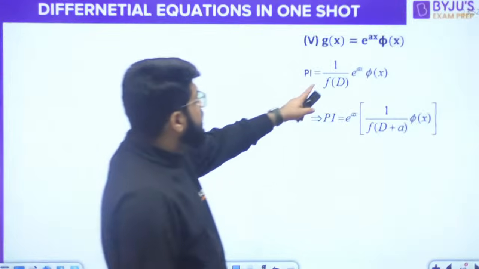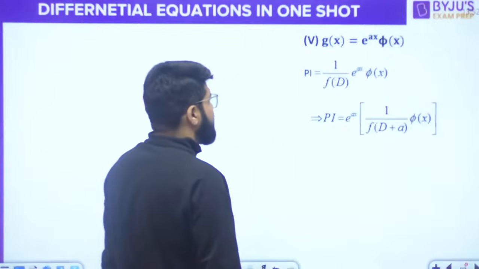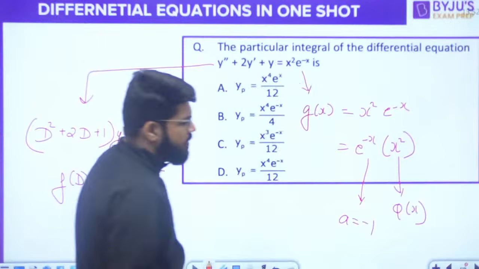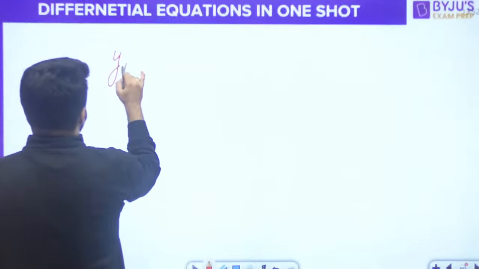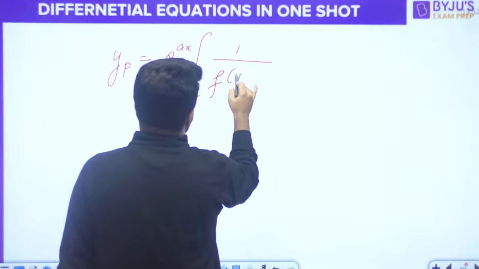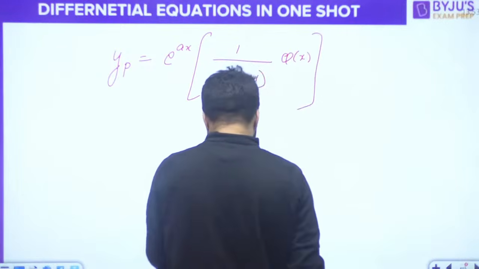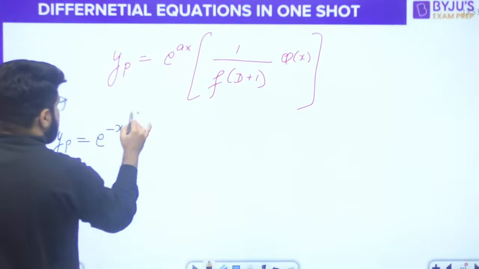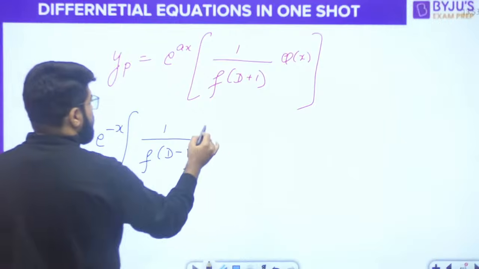For e power ax, we need to place 1 upon f of D plus a. So what is a? It is in the exponential power. So here you can say that a is minus 1, the coefficient of x in the exponential power. So the PI is given by the formula e raised to the power ax, 1 upon f of D plus a, into the phi x. That is the method. So if we put the values, it is e raised to the power minus x, a is minus 1, 1 upon f of D minus 1 into the phi x.